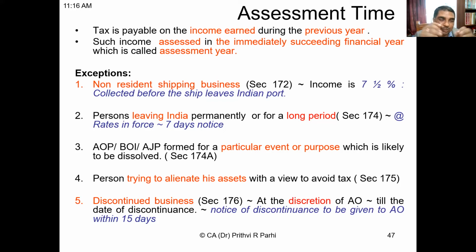Yes, sir. Situation 4: a person trying to alienate his asset with a view to avoid tax. Let us say a person is disposing of or generously donating his assets, and the income tax department comes to know that he is disposing of or distributing all his assets, so next year nothing will be there to pay tax. If the department also has evidence that he is doing so to avoid tax, then assessment can be completed in the previous year itself, not in the assessment year. Section 175 deals with that.